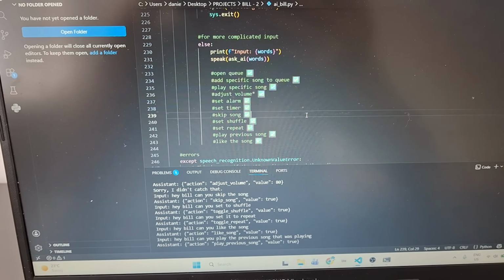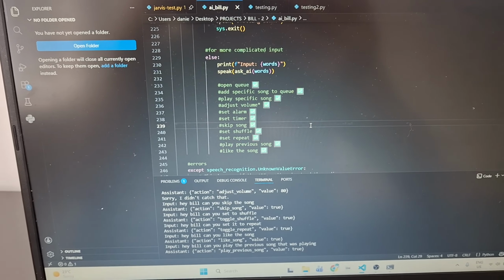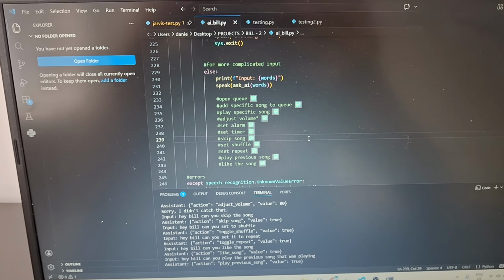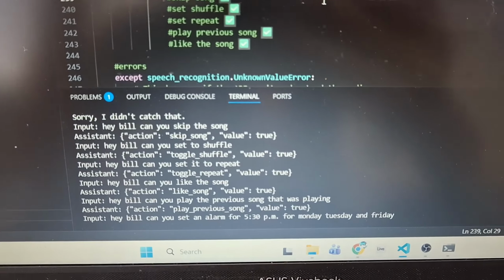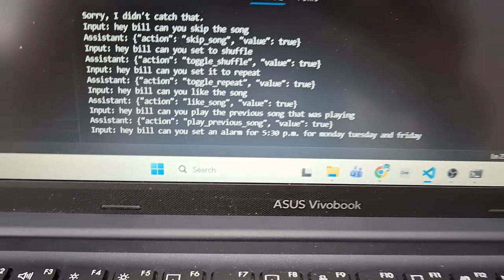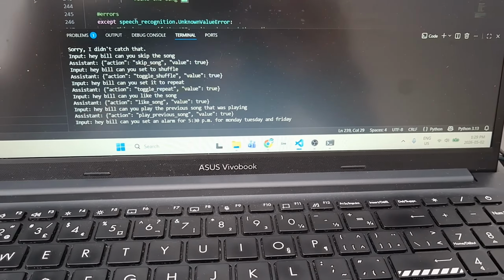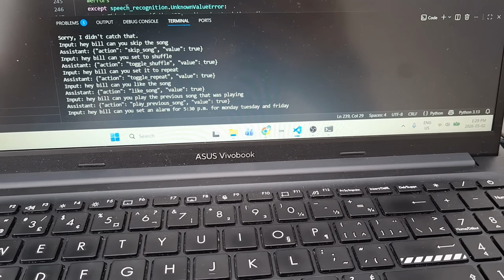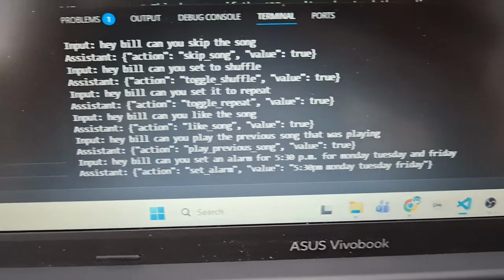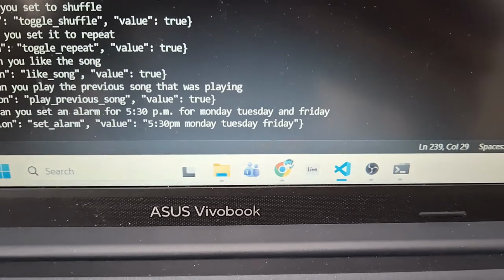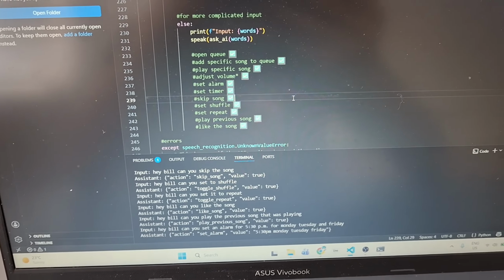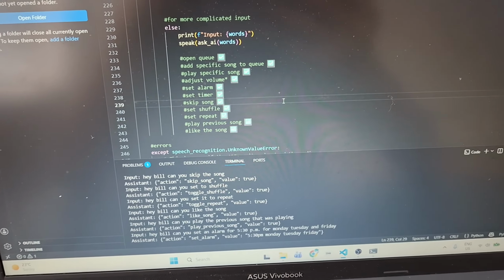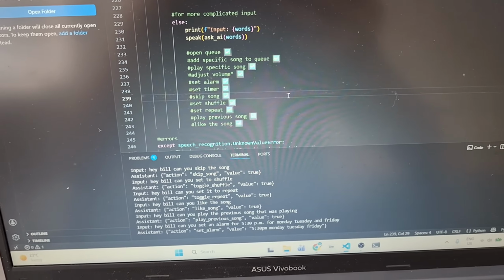Hey Bill, can you set an alarm for 5:30 p.m. for Monday, Tuesday, and Friday? So let's see if it works. Action: set_alarm. Value: 5:30 p.m., Monday, Tuesday, Friday. Nice. Hey Bill, can you set a timer for 1 hour and 69 minutes?